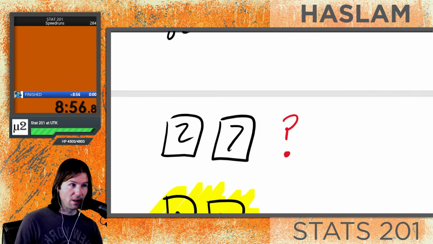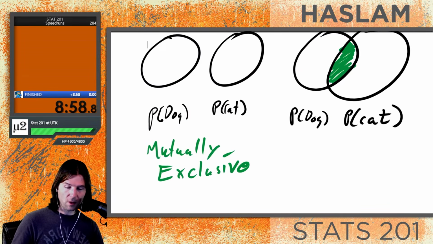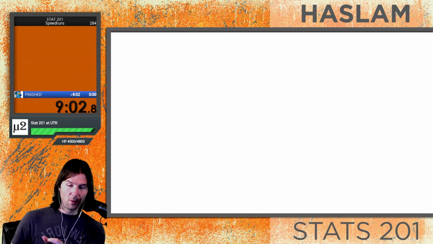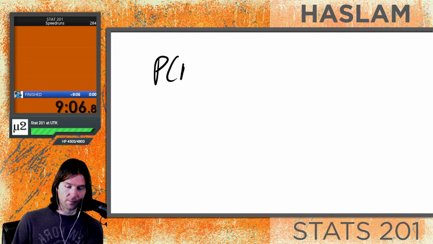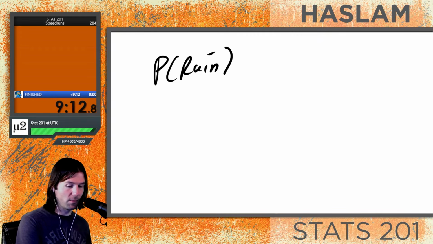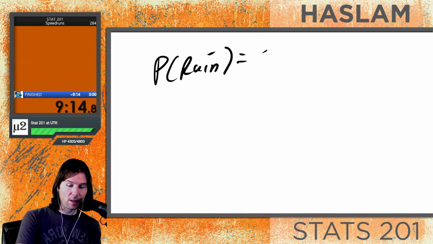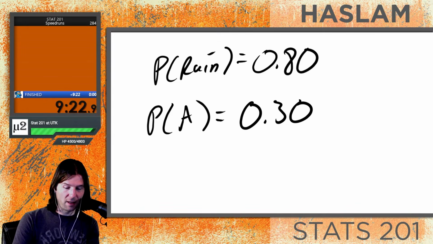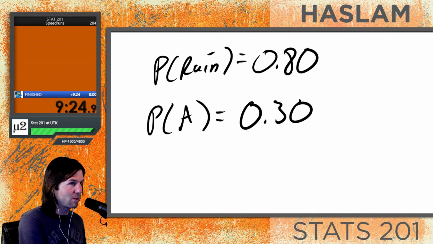So what does an example for this look like? Well, let's look at independent events as an example here. With independent events, imagine you know it's raining today. Now, would this tell you anything about how you're going to do on your statistics exam? So the probability of rain is 80%, and the probability of making an A on your exam is going to be something like, let's say, 30%. Pretty good probability right there. I'll take it. So the probability of making an A is 30%.